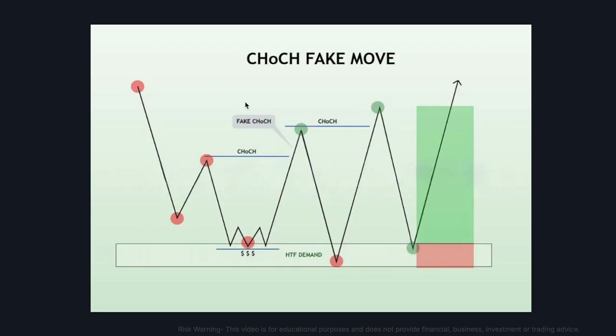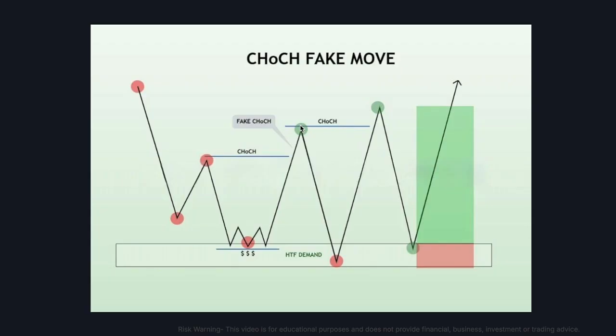meaning that if you see a fake move as illustrated here, where in this instance, following a downtrend, a higher high is suddenly put in, creating this bullish change of character, only for then a lower low to immediately follow, resulting in what's called a fake move or fake CHOCH. This fake out suggests the downtrend may continue after all.